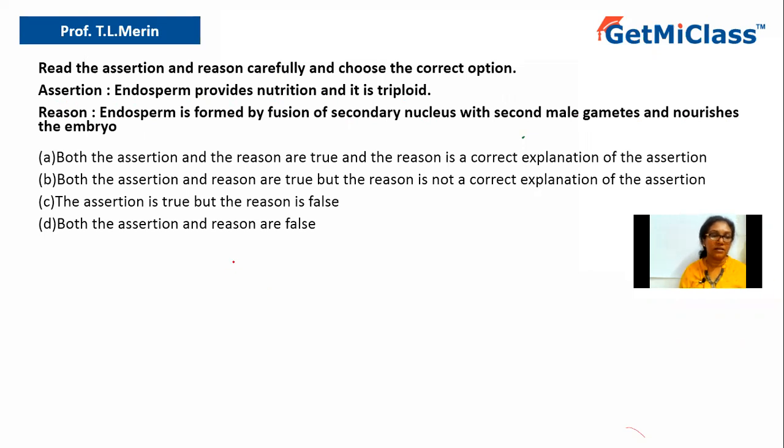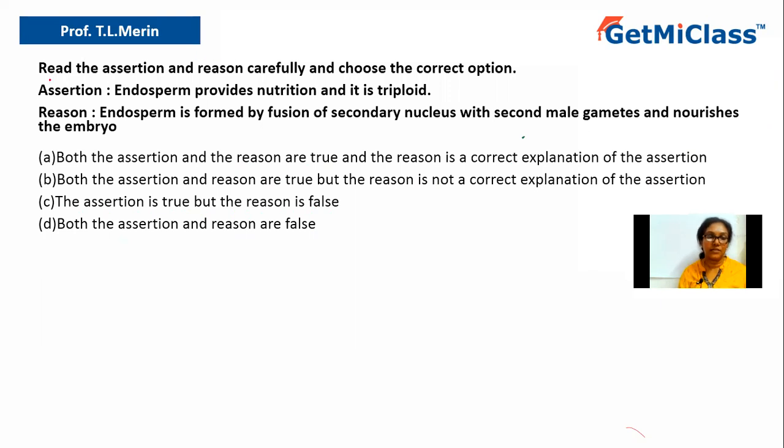So let us see. And the options are, option A says both assertion and reason are true, and the reason is a correct explanation of the assertion. Option B says both assertion and reason are true, but the reason is not a correct explanation of the assertion. Option C says the assertion is true, but the reason is false. And option D says both assertion and reason are false.